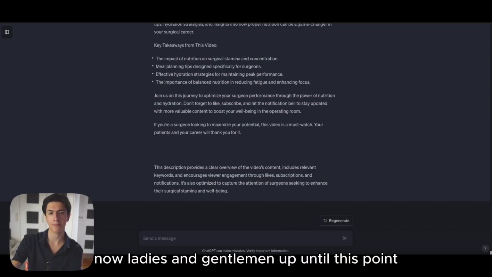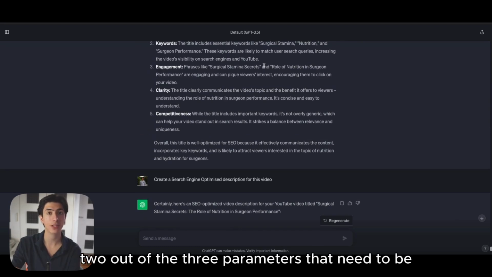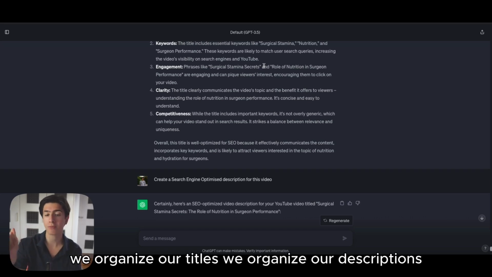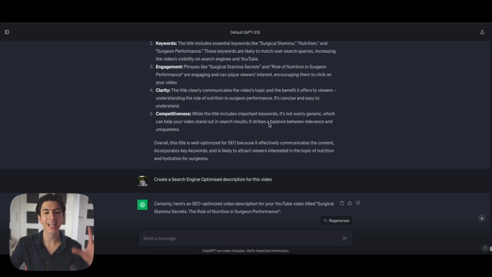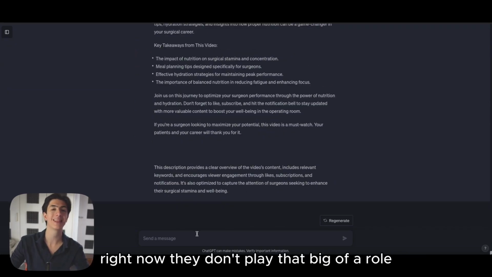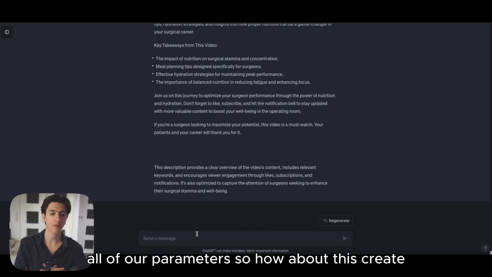Now, ladies and gentlemen, up until this point, we've optimized 2 out of the 3 parameters that need to be taken care of regarding search engine optimization. We've optimized our titles, we've optimized our descriptions. The last thing left is the tags. So this is what we're going to do right now. Tags used to play a huge role in our YouTube videos. Right now, they don't play that big of a role. That being said, it always helps to have all of our parameters 100% optimized.